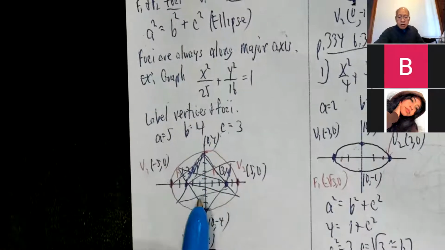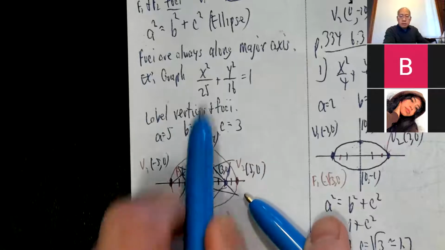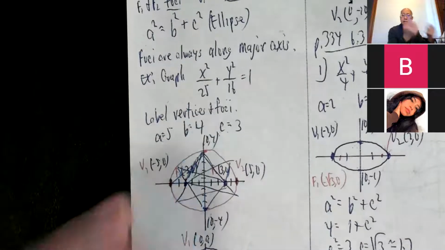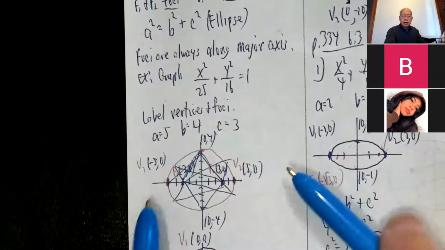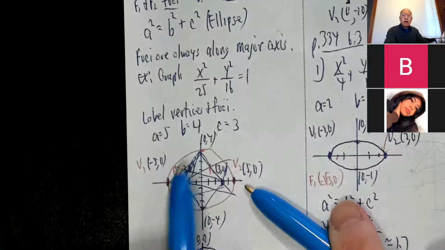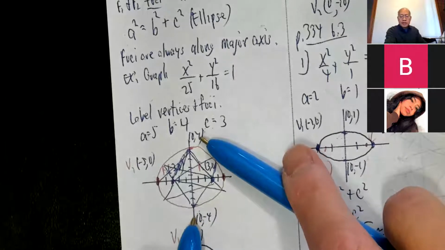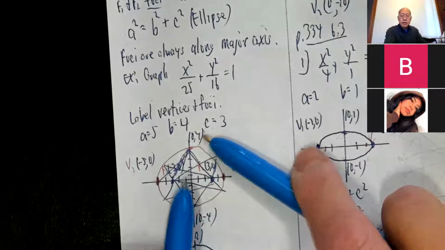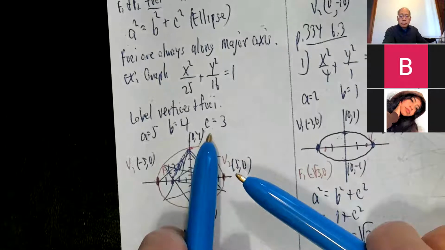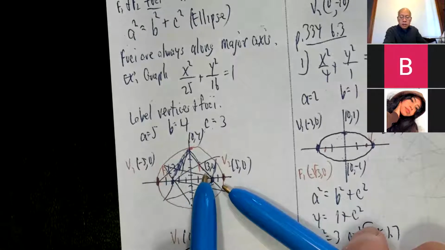So the picture's kind of cluttered, but here's what you got. Negative 5, 0, and 5, 0. So in the x direction, left and right, I go 5. Negative 5, 0, 5, 0. Those are the vertices. Up and down, I go 4. 0, 4, 0, negative 4. What do we call these points? Nothing. C is 3. 3 to the left, 3 to the right. So I don't know if you can read that. Focus 1 is negative 3, 0. Focus 2 is 3, 0.